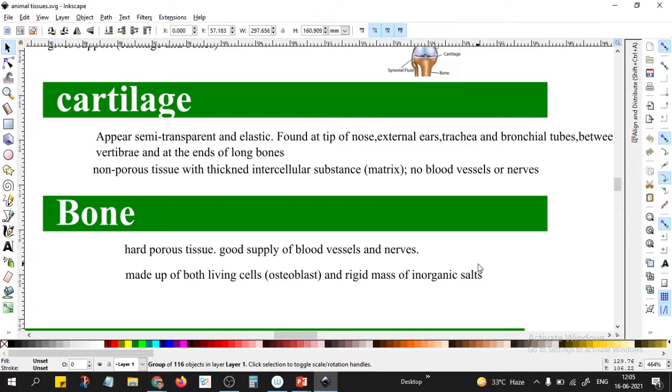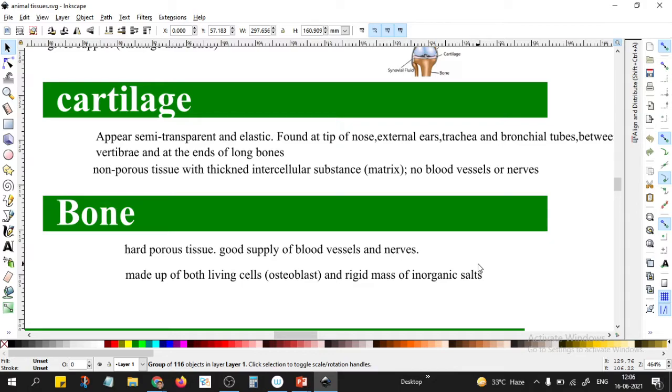If you dip that bone in a dilute acid and leave it like that for a few days, slowly the acid will eat away those salts. It will leach. The salts will all be dissolved and they will go away. And then the bone that is left will be very flexible, almost like something very flexible.